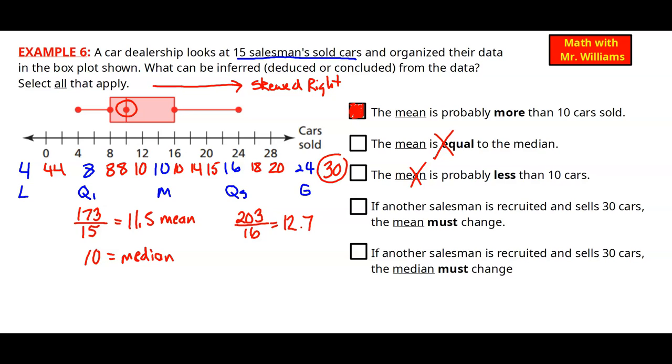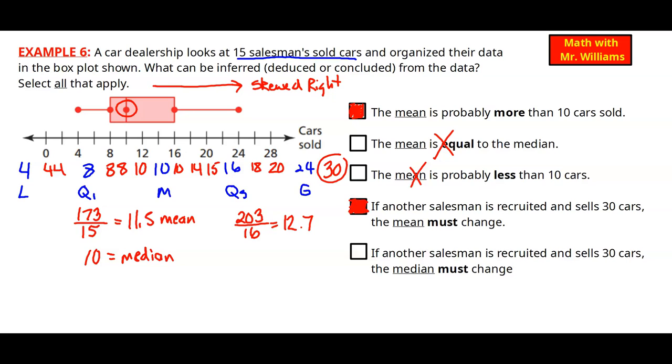Yes. Anytime you add another number on to a number set, it's like doing well on the next test. Your score should go up. Your average overall for that class should increase. But if you get a bad grade on that test, your score should decrease. So the mean must change.